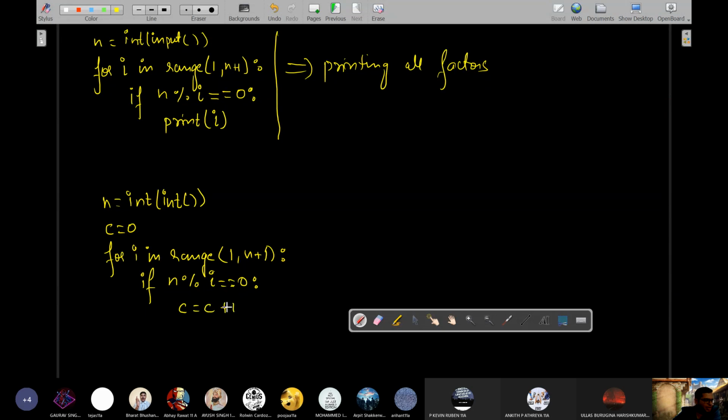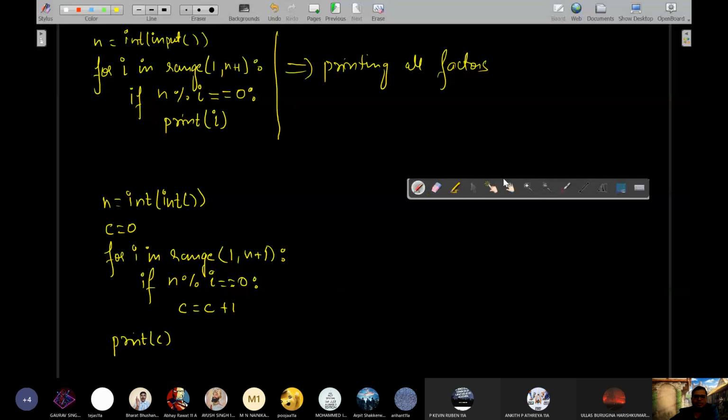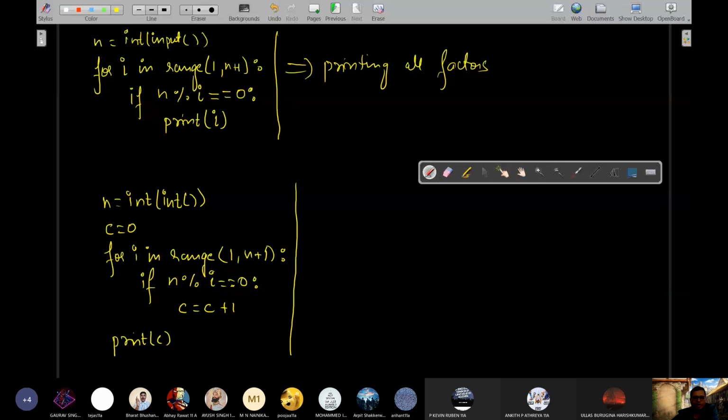Either you write C plus equals to 1 or C equals to C plus 1, right? And at the end the final value of C will be the total count of the number of factors. So what we can do is outside for loop, finally one time we will print C. This was our program for finding number of factors. Very good. Right. Next.